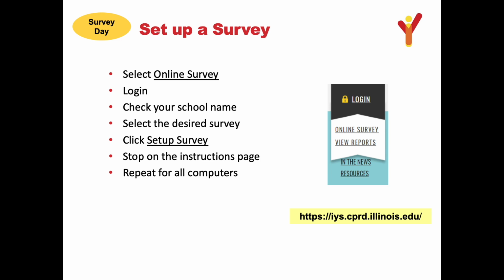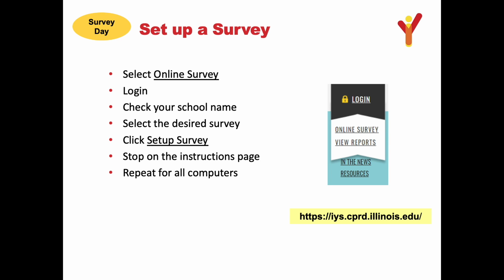Before starting, close all other browsers and tabs. Navigate to the IYS website. Click on the black login flag at the top right of the home page and select Online Survey. Type in your school's specific username and password and click Login. This will take you to the survey setup page. Check your school name at the top left corner of the page to be sure you are logged in with the correct school. Select the survey you would like to set up, and then click Set Up Survey.